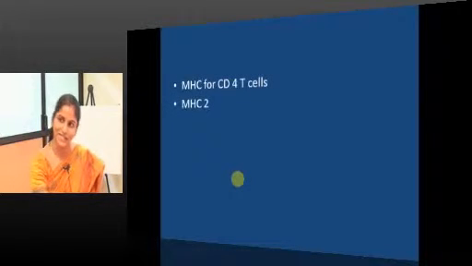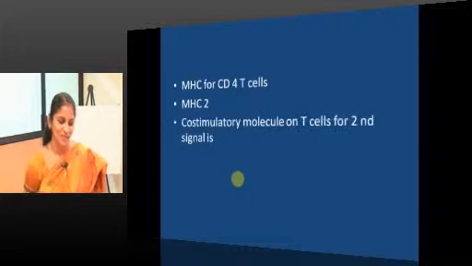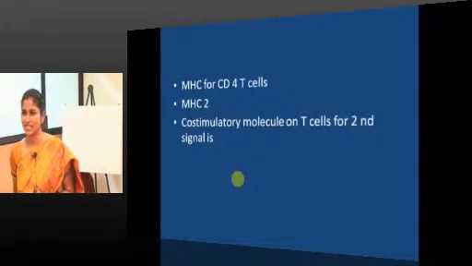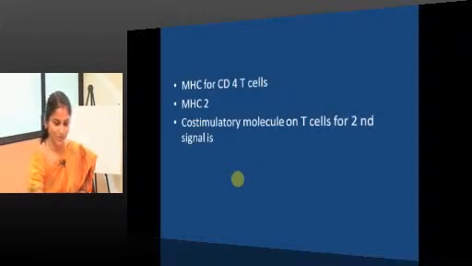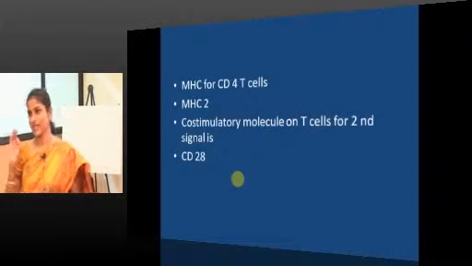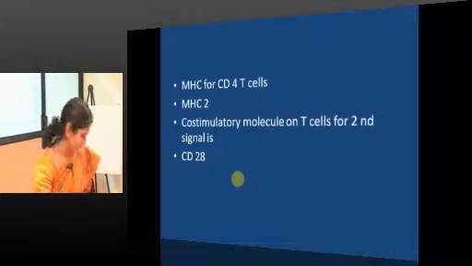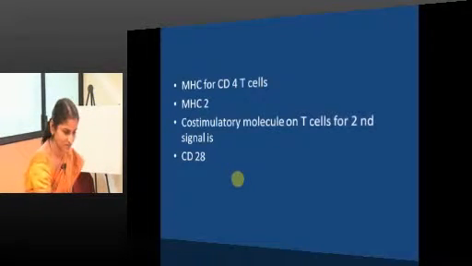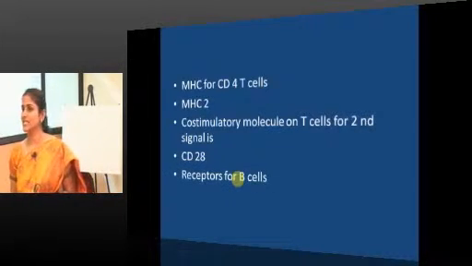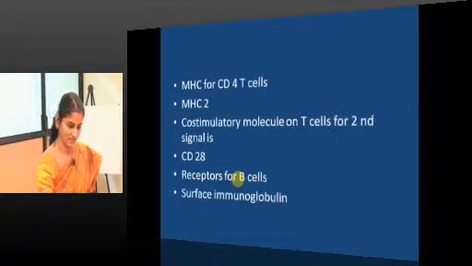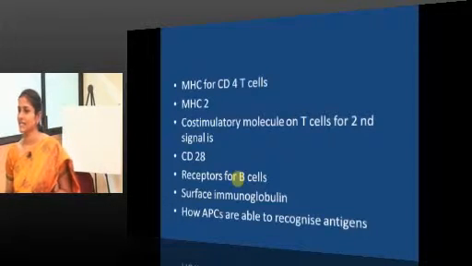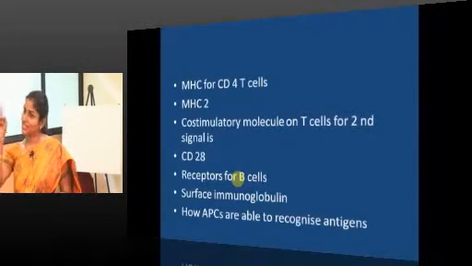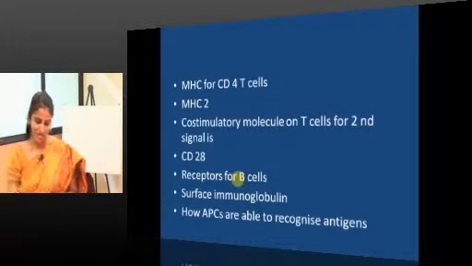You can't take such a long time. Co-stimulatory molecule on T cells for second signal? This may be a bit difficult because I didn't stress on it. I just told co-stimulatory molecules. What exactly is it? Good, CD28 on T cells. Receptors for B cells? Surface immunoglobulin. How are APCs able to recognize antigens? Toll-like receptors.